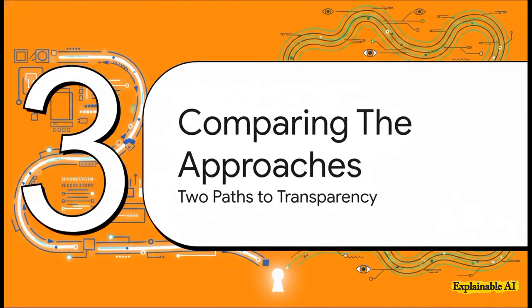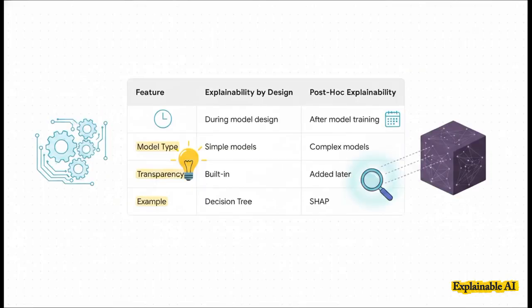All right, so we've walked down two pretty different paths now, but they're both heading towards the same goal, transparency. Let's just put them side by side for a moment to really nail down the differences. Right, so the biggest difference is when you apply the explanation. With by design, it's a choice you make right at the very start when you're building the model, and it's perfect for simpler, more transparent systems.